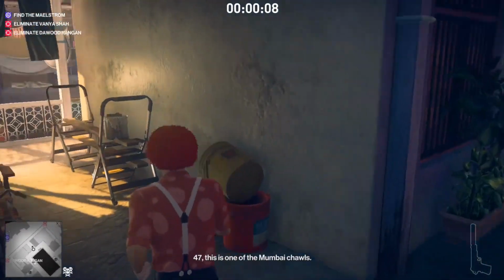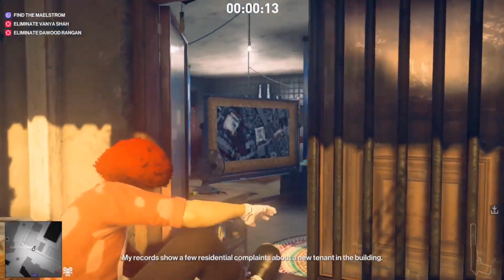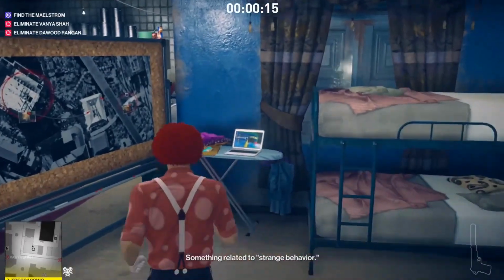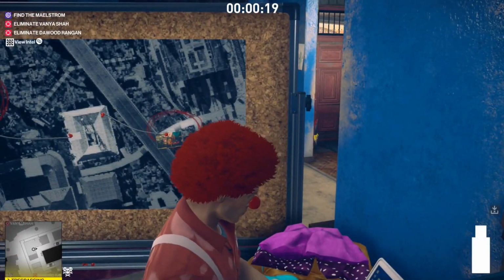So here we just picked up the dongle for the Kashmirian's laptop. If you start in the Chawls in this location, you get the dongle right next to you. So to do this run, we're going to trigger a certain chain of events.